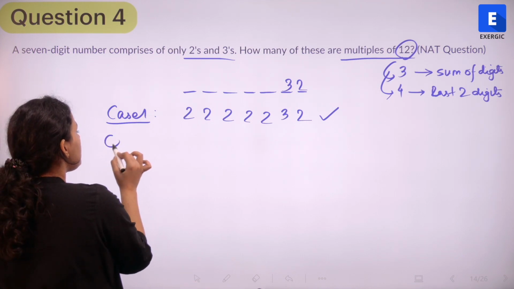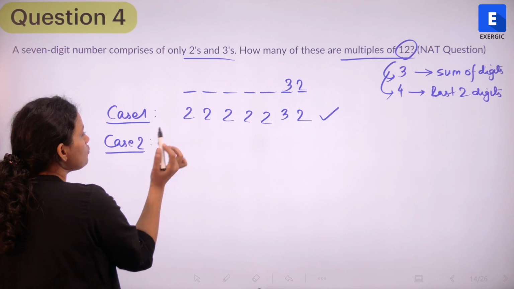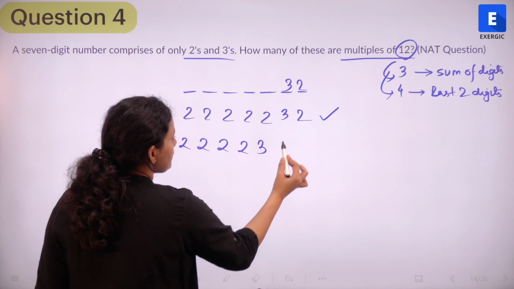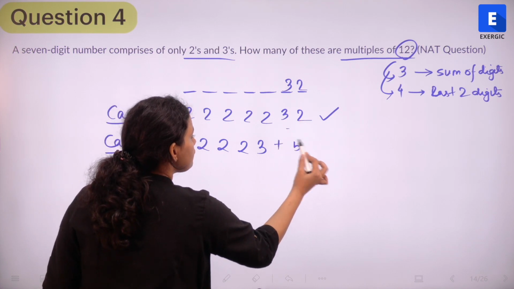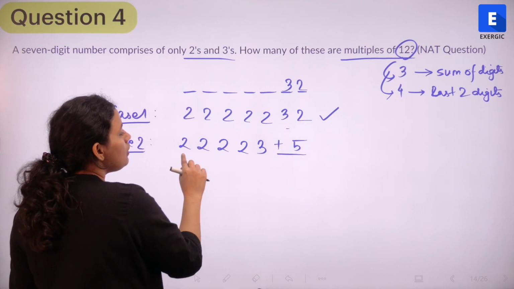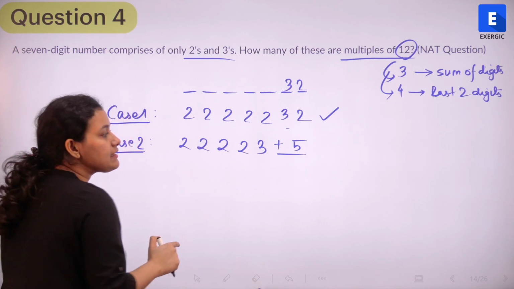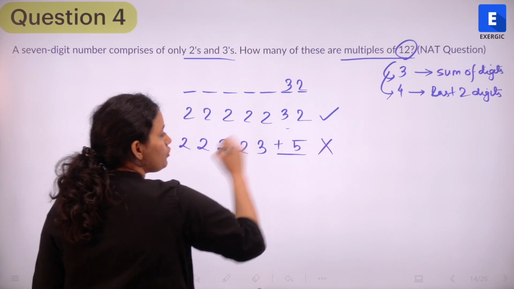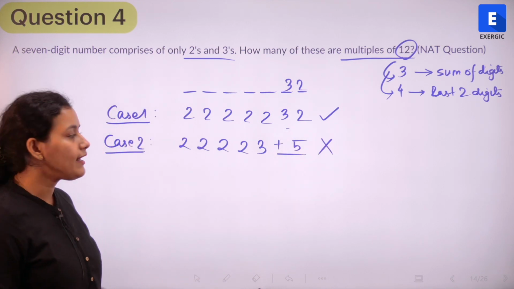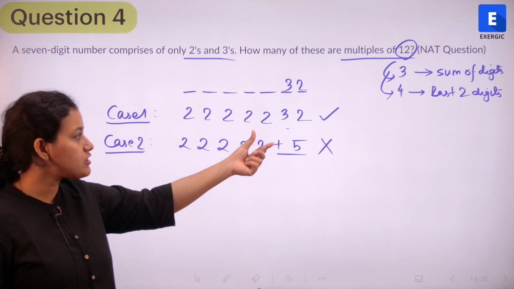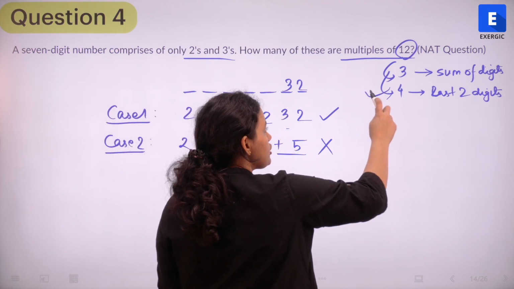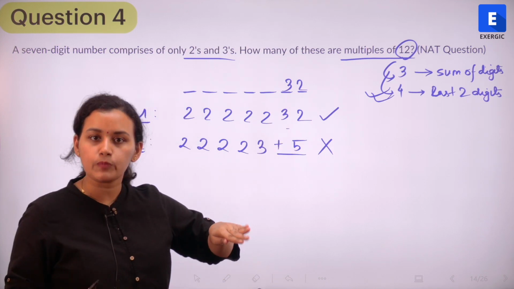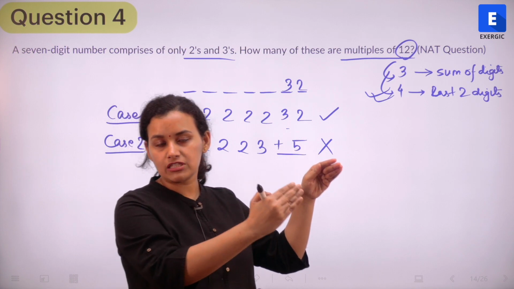So this is case 1. Case 2. Let's look at case 2. Case 2 is if I introduce a 3 here, right? And these two are going to give me a sum of 5. So let me just write 5 there for now. What do I have? I have 8 plus 3, 11 plus 5, 16. So this is not going to be divisible. Are you getting what I am doing? I am adding up the digits here because we have already satisfied the condition of divisibility by 4, taking the last two digits as 32. Nothing else is possible.